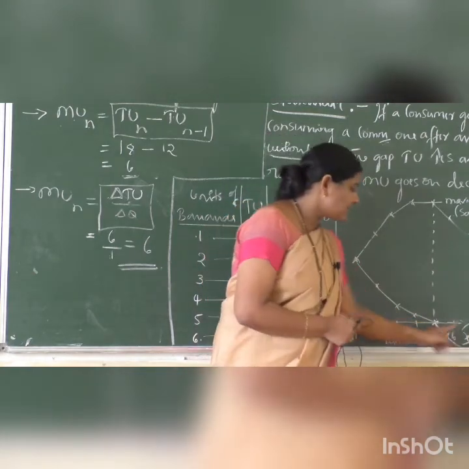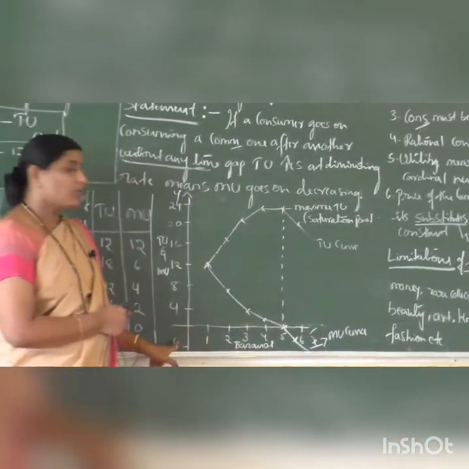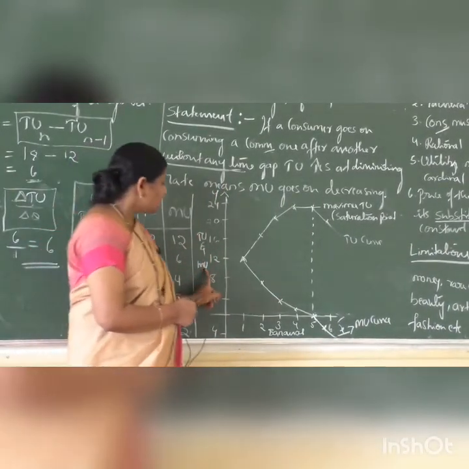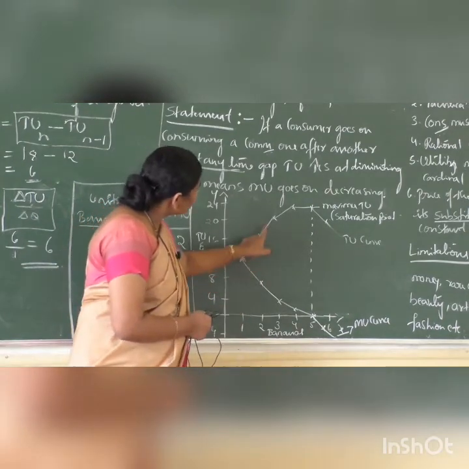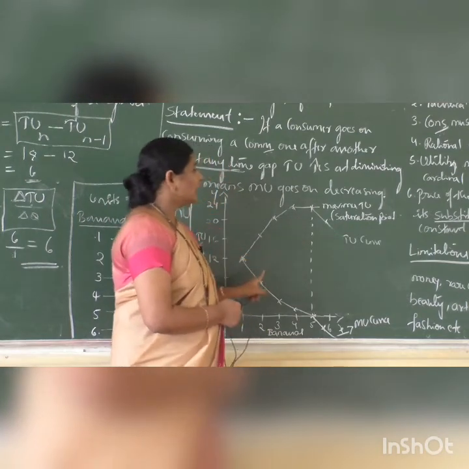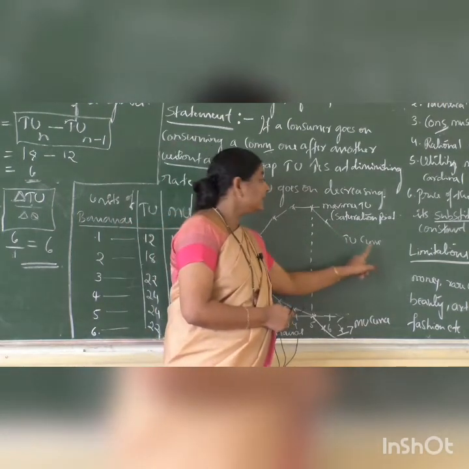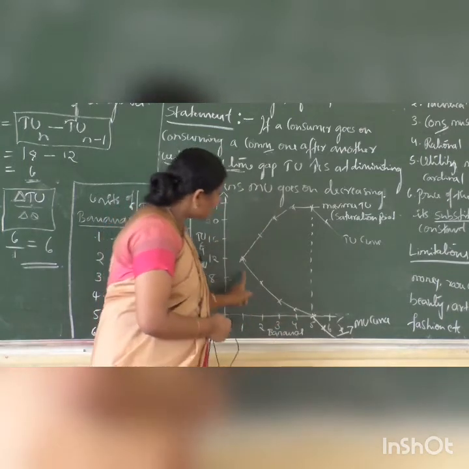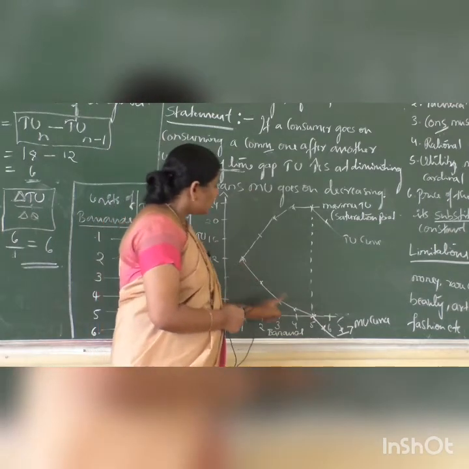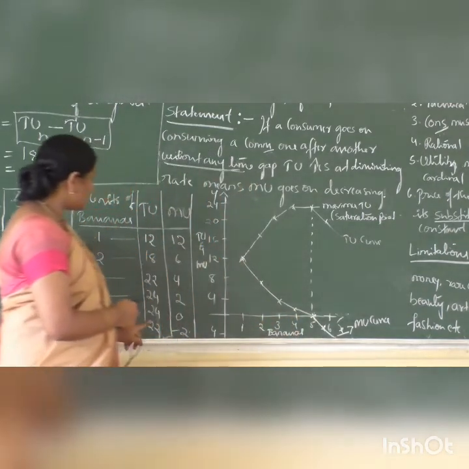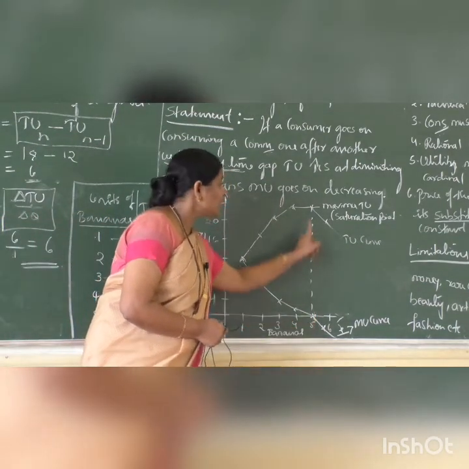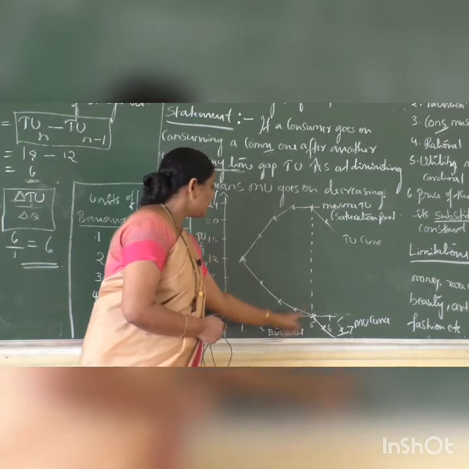Here the OX axis measures units of bananas, and the Y axis measures total utility and marginal utility. So I have plotted points here. Then if we join all these, we get a curve called the total utility curve. And here the marginal utility curve is downward sloping from left to right. When a consumer consumes the 5th banana, then the marginal utility is 0. Here total utility is maximum, that is 24.